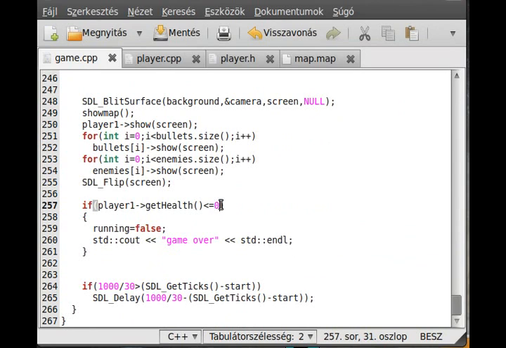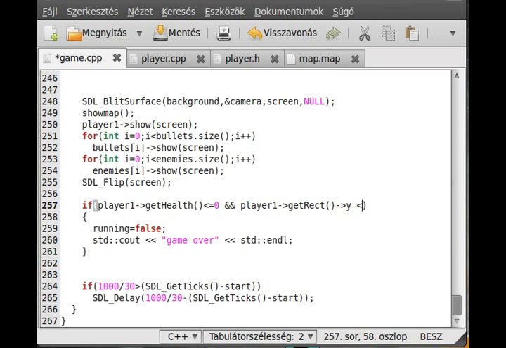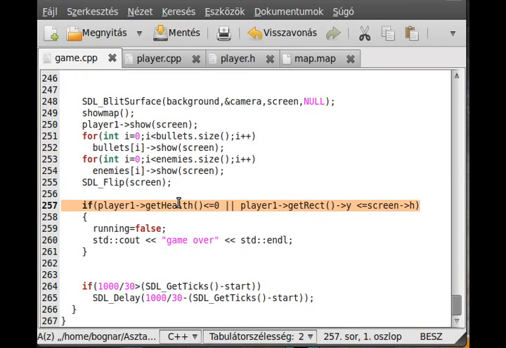So I make another check here. If we are under the screen, the game is over as well. So if player 1 getRect, so if the y coordinate is less or equal than screen height, so if we are under the screen, the game is over as well. Oh, it's not and, it's or. Okay, so if the health is less or 0, or we are under the map, then the game is over.